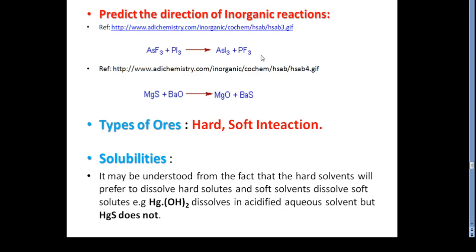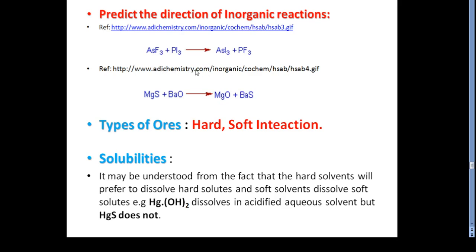In this first case, before we discuss this phenomenon, the HSAB principle is used to predict the outcome of a few reactions, and we can predict whether the reaction proceeds to the right or left based on soft or hard acid-base interactions. So here we will see how the acid and base interaction takes place.